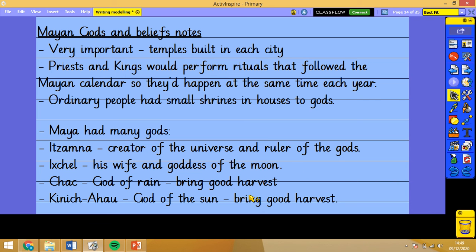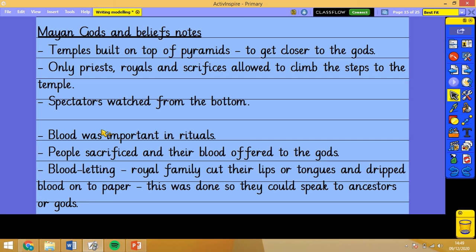These two would get a lot of bloodlets to them. Now, on the concept of bloodletting, my gosh, the Mayans thought blood was the most important thing in rituals, and they offered the blood of sacrifices and their kings and queens to the gods. People, when they were sacrificed, would be beheaded and their blood offered to the gods in that way.